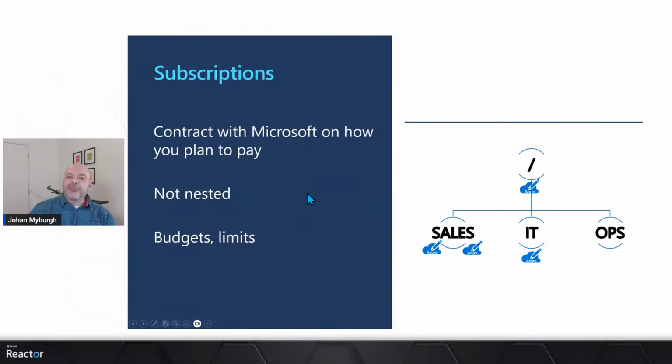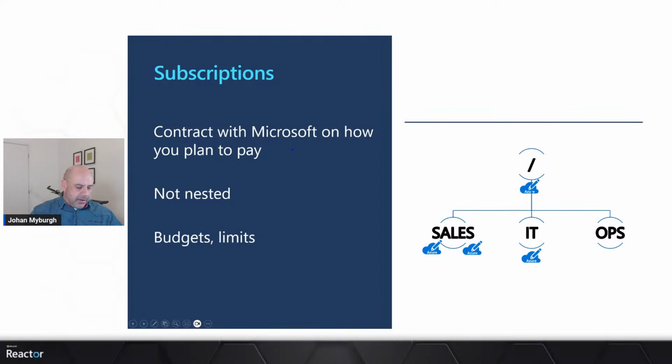which essentially is subscriptions. Now, subscriptions is really the first thing that you create when you start using Azure, right? You might decide today we're going to start using Azure in your organization, and what's going to happen is you're going to navigate to the Azure environment, and you're going to sign up for a subscription. It might take your corporate credit card, something like that. You might sign up for a free subscription initially. It might be that you get subscriptions assigned through your enterprise agreement with Microsoft. That's also an option. However, a subscription is essentially a contract between you and Microsoft on how you are planning to pay for certain resources, right?